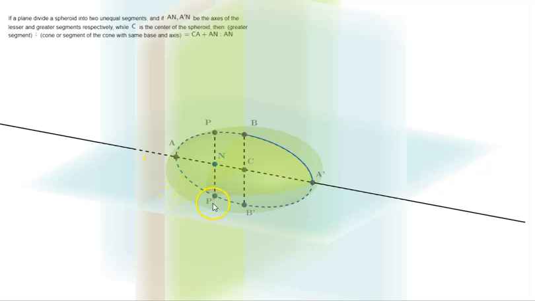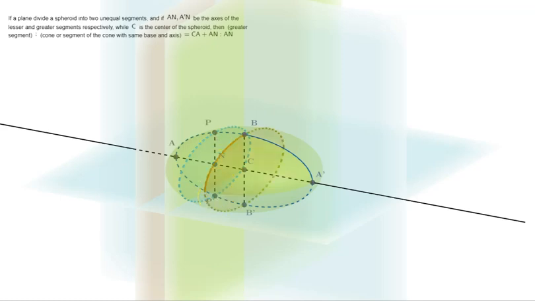So here segment APP' is the minor segment and A'PP' segment is the major segment. This is the circle of intersection between the spheroid and the plane passing through PP'.